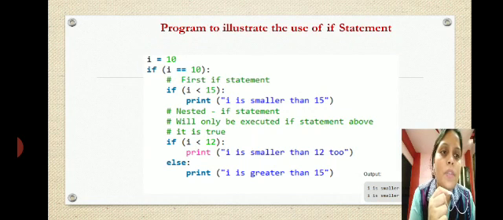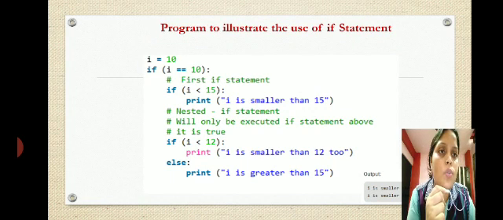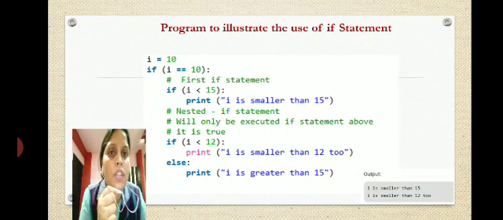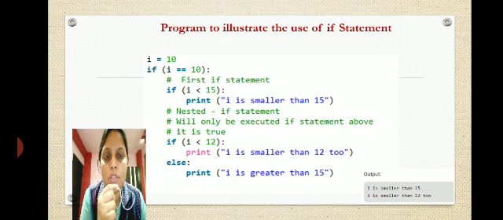Now this program, you see, is a program to illustrate the use of if statements. i equals 10, if i equals 10. That means already we have initialized the value of i to 10, and again we are further checking what output it is going to print. So as we can see here, i's value is taken as 10 and we are checking if i equals 10. Yes, it is 10.